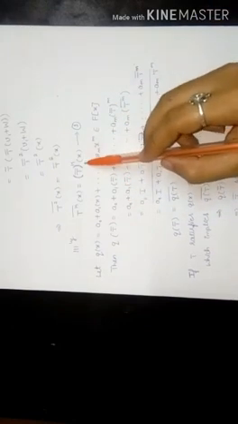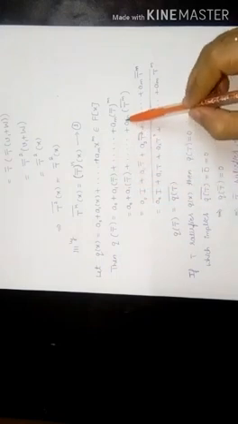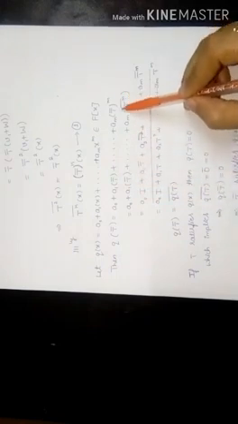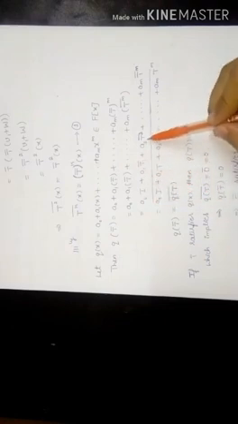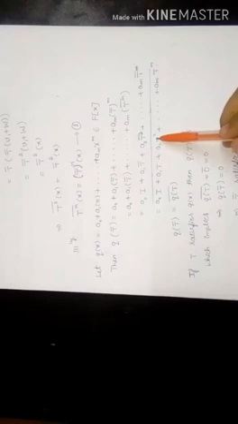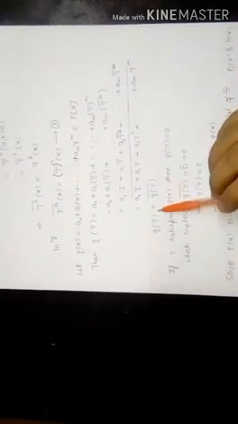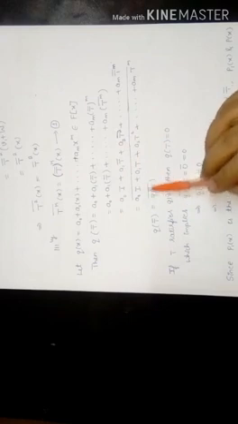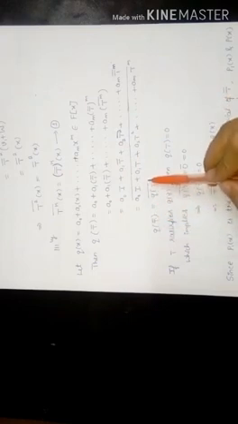By using equation 1, we can write this as a0 I plus a1 T bar plus a2 T square bar plus so on up to plus am T power m bar, which is equal to a0 I plus a1 T plus a2 T square plus so on up to plus am T power m whole bar, which is equal to q of T bar. So therefore we get q of T bar is equal to q of T whole bar.